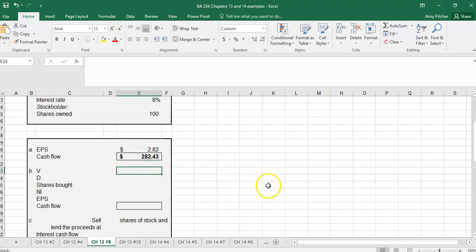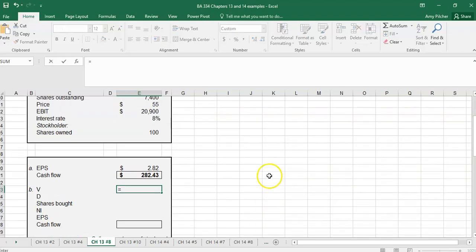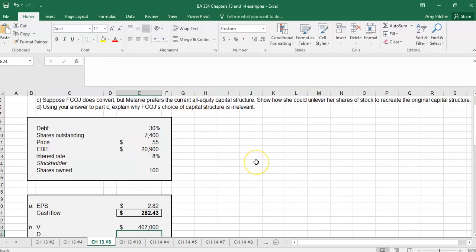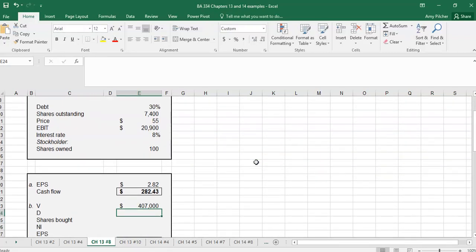Now what happens if we change that by taking on debt? So first, we need to know what the market value of the firm is. So we have 7,400 shares at $55 per share, giving us a total market value in our equity of 407,000.